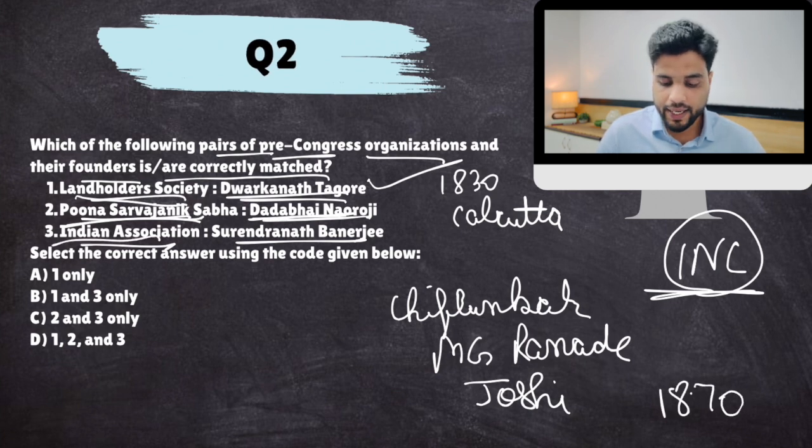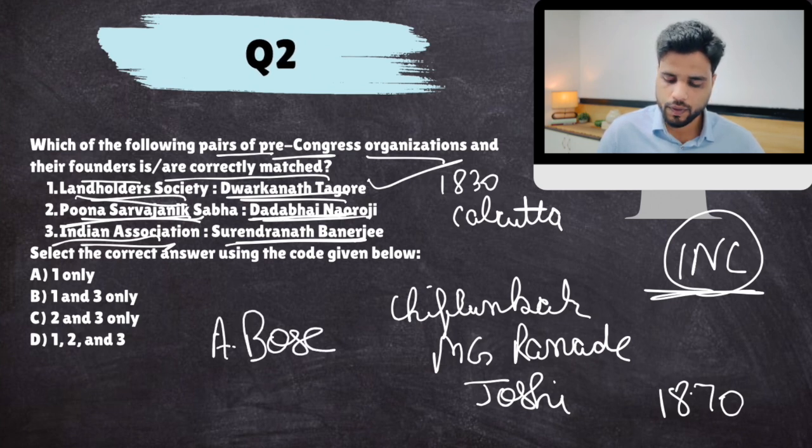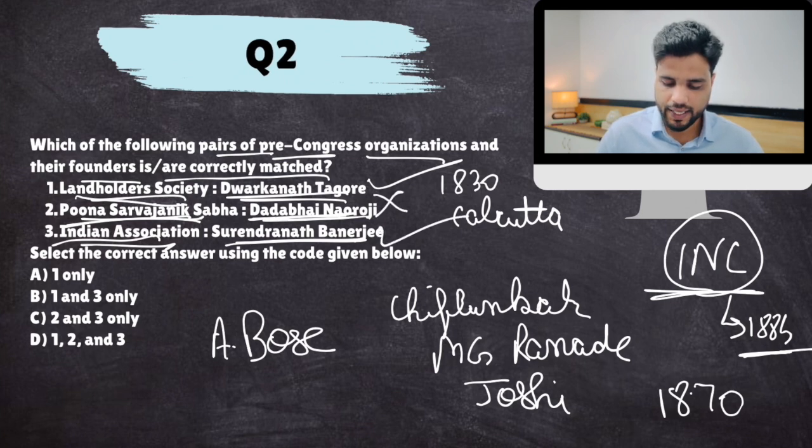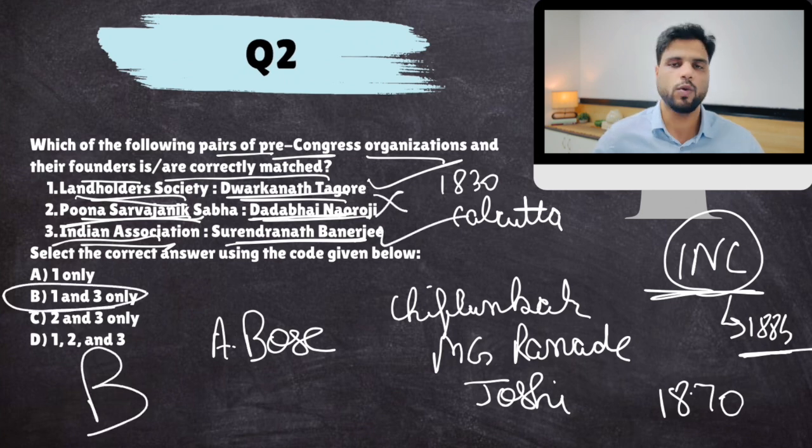Then Indian Association was started by Surendranath Banerjee and Anand Mohan Bose in the late 1870s. And then finally, Indian National Congress was formed in 1885. Clear? So this is false, but this is correct. The answer would be 1 and 3 only.